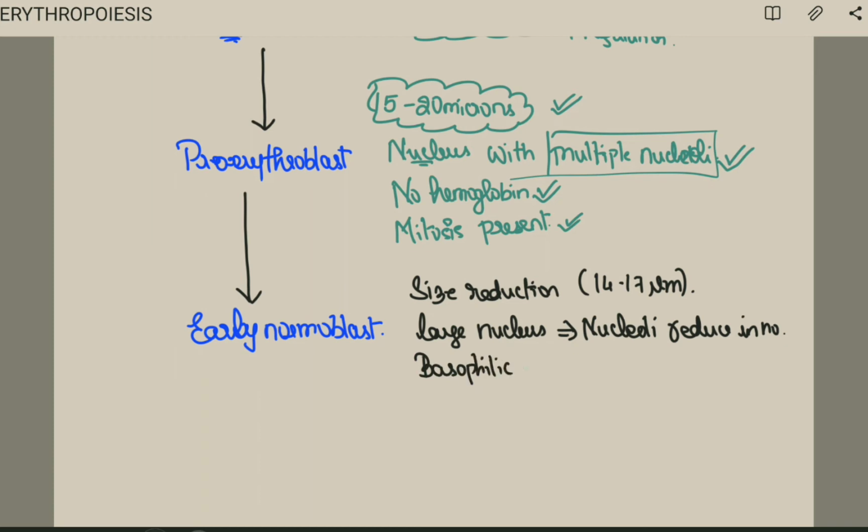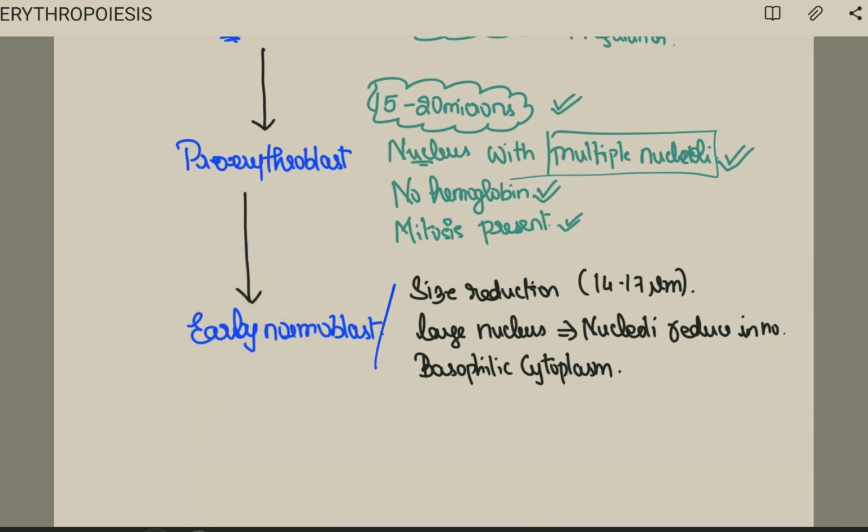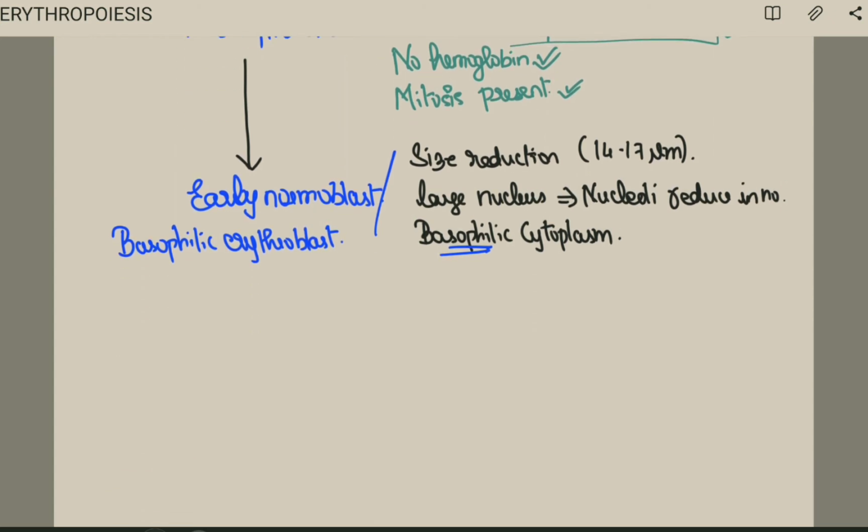Listen carefully, and because of this reason we call this early normoblast as basophilic erythroblast. What is the reason? Because the cytoplasm is basophilic, so we call it basophilic erythroblast. Fine. Next, there will be active mitosis.